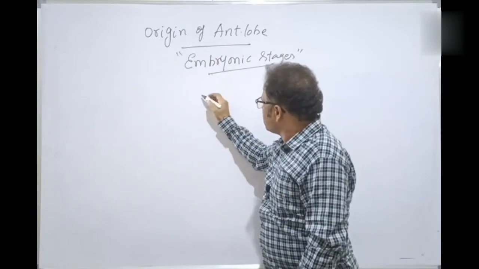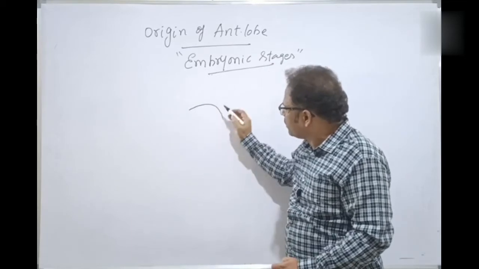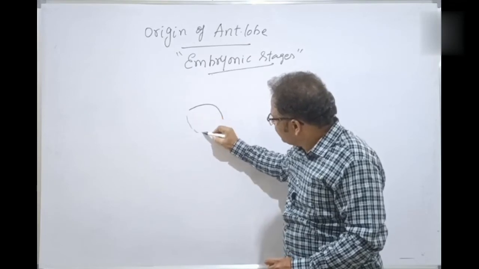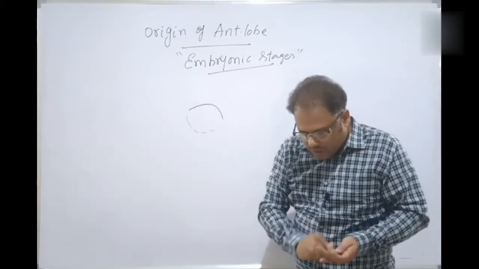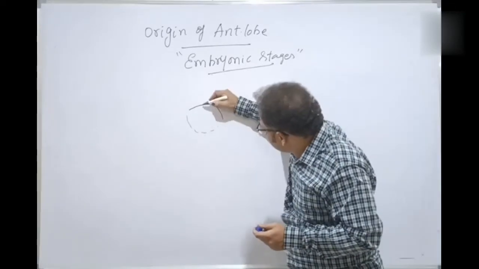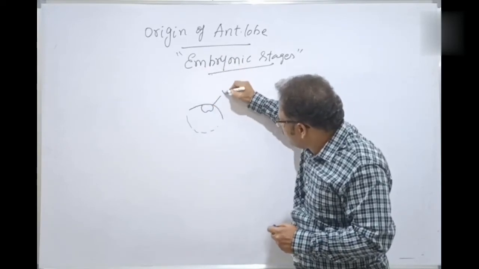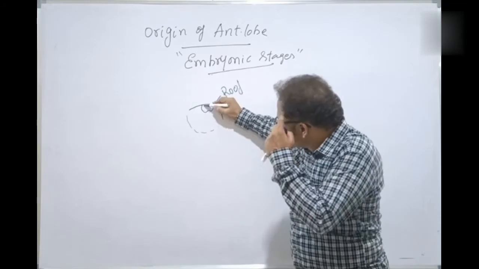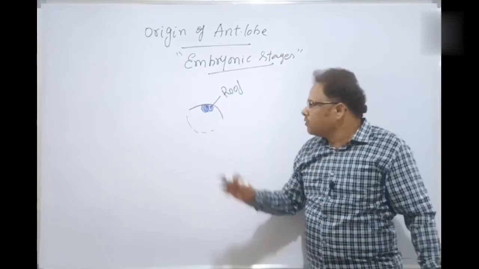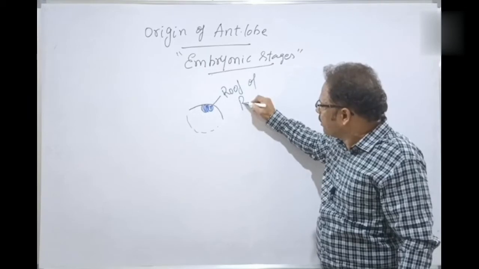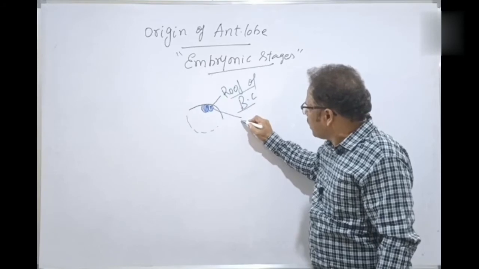What happens is the roof of the buccal cavity. For example, this is the roof of the buccal cavity, the oral cavity. Here is the roof, the anterior side of the buccal cavity. In this one, there is an extension, a protuberance like this. During embryonic stages, there is an outpouch, an outgrowth from the roof of the buccal cavity. This extension is called Rathke's pouch.